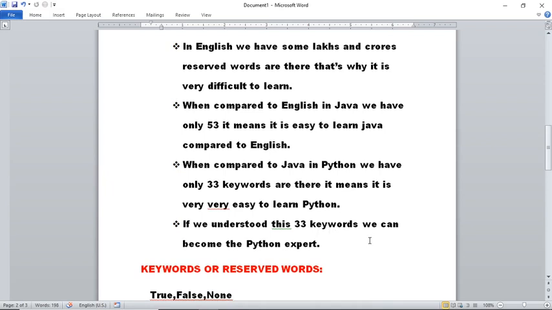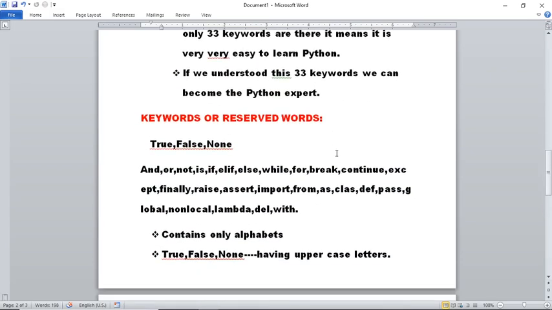Are you understanding that? When compared to English and Java, here we have only 33 keywords or reserved words in the Python programming language. So that means it is very easy to learn Python. If you know these 33 keywords, then we can become an expert in the Python programming language. Okay. Now let us see what those keywords are.